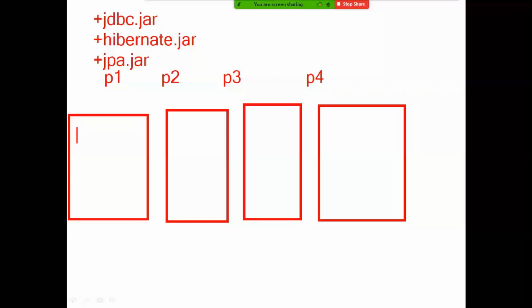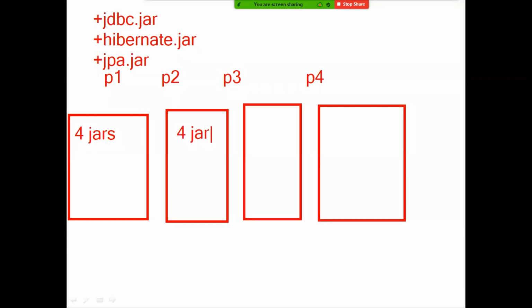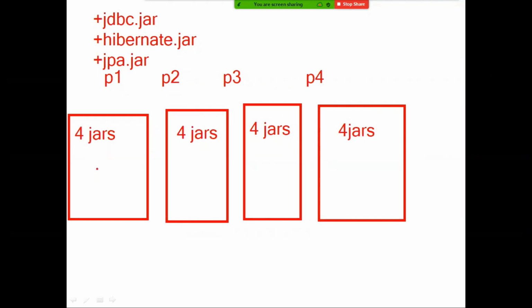So let us assume project 1 is using 4 jar files. Project 2 is also using 4 jar files. Repeatedly in multiple projects, you are using the same 4 jar files. So what is the problem here? At some point of time, your hard disk is filled with the same jar files that you are adding multiple times.